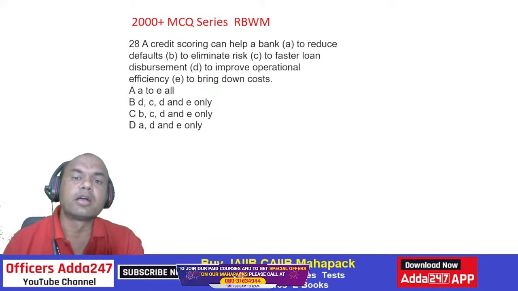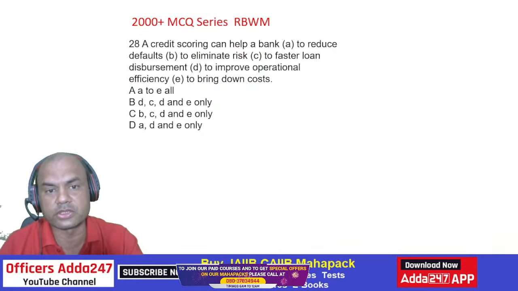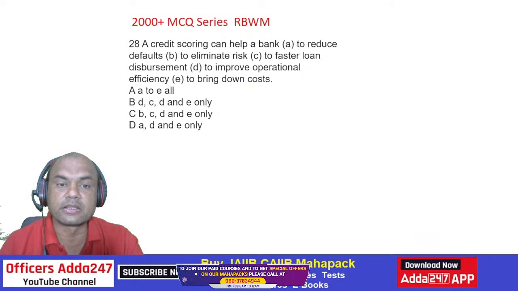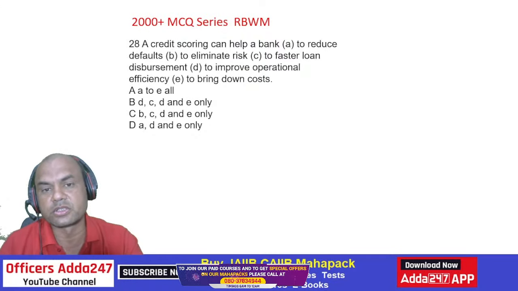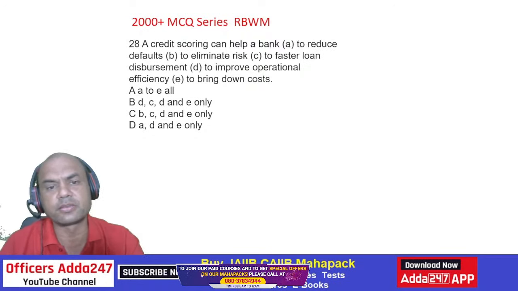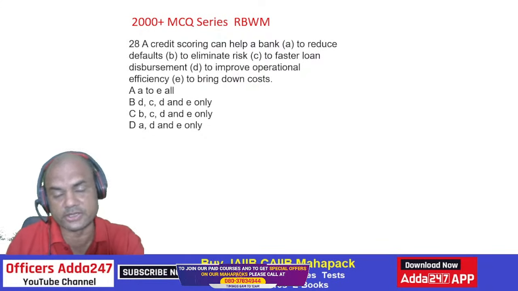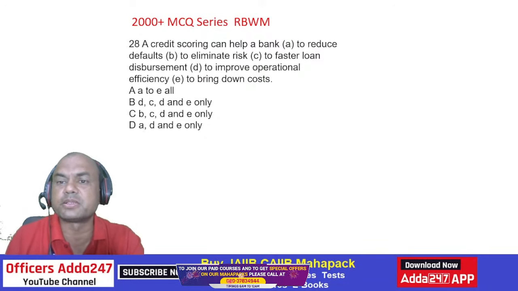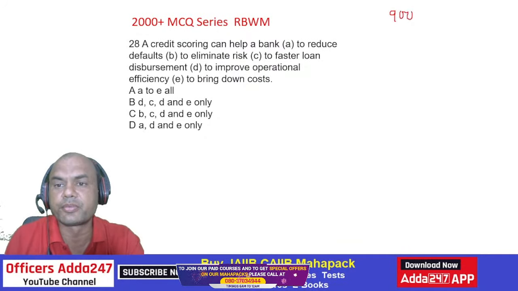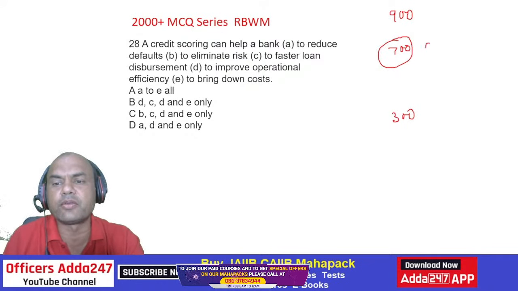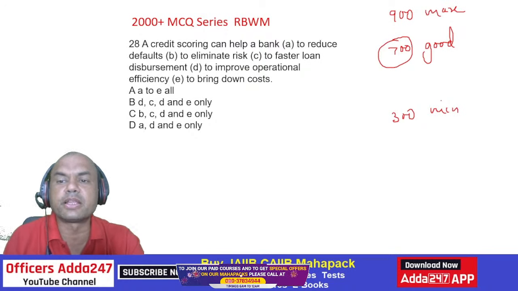So credit score can help a bank to reduce defaults, eliminate risk, faster loan disbursement, improve operational efficiency, and to bring down the costs. So what does this credit score help the bank to do? Reduce defaults? Yes. Our logic is very simple. What is the maximum credit score in India? It is 900. What is the minimum credit score? 300. What is a good credit score? Roughly around 700.